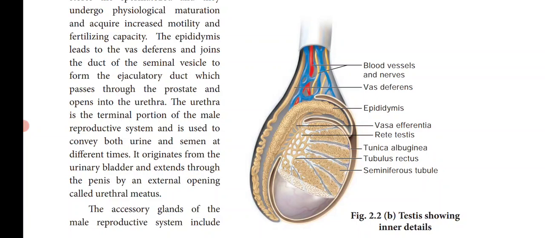Each testis is covered by an outermost fibrous covering called tunica albuginea, and this has many inner foldings which divide it into many septa or compartments.